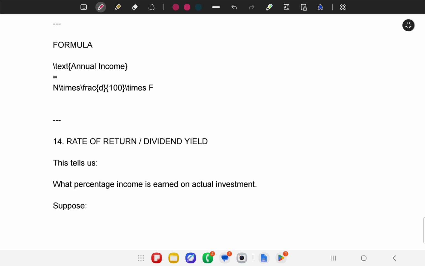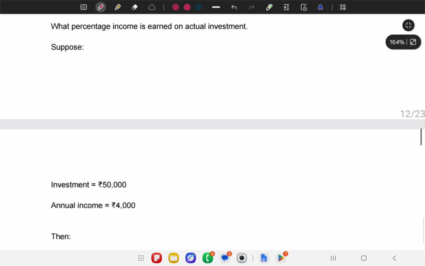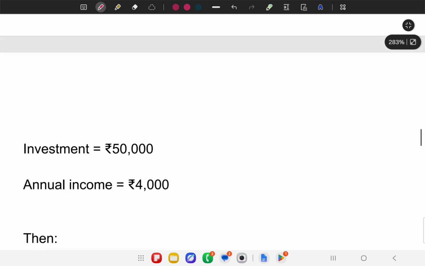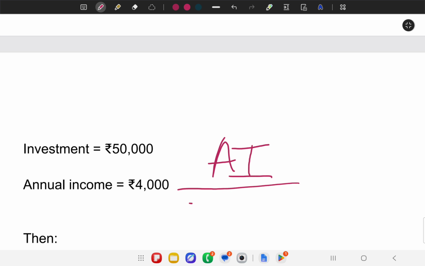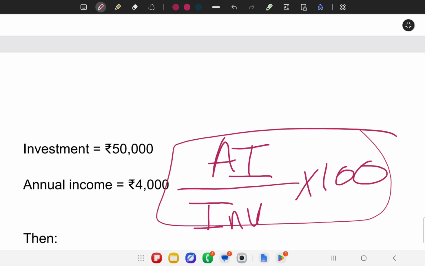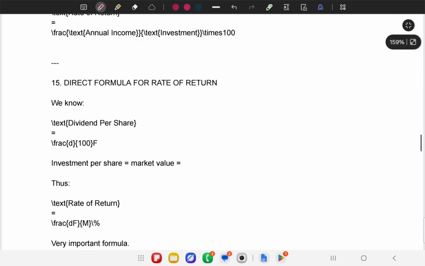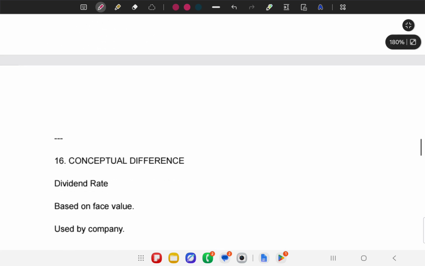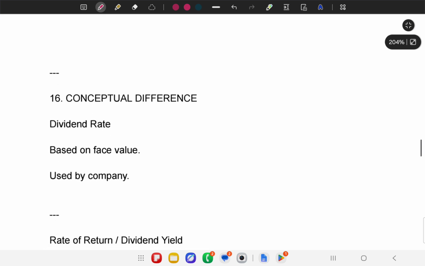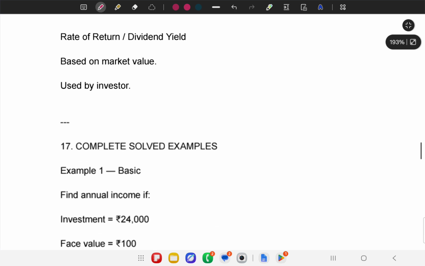Okay, rate of return or dividend yield. Rate of return, percentage return, and profit return are all the same terms. It depends on the investment. Suppose you invest 50,000. The rate of return is annual income divided by investment times 100, which is a percentage. We will discuss this formula further for mathematical treatment. A direct formula is also there for the rate of return, which is a very important formula. Conceptual difference: dividend rate is based on face value and used by the company, while rate of return or dividend yield is based on investment.